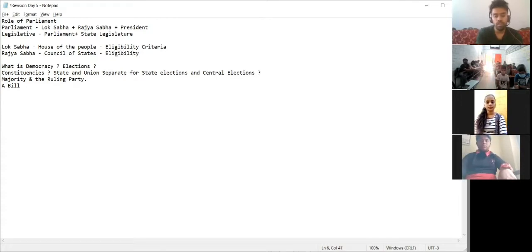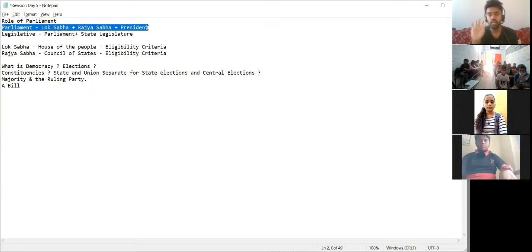So here, when I say above the line Parliament, Lok Sabha, Rajya Sabha, you can give a one liner. Lok Sabha is the lower house, Rajya Sabha is the upper house. Lok Sabha is not a permanent house, it is an elected house. Rajya Sabha is a permanent house. This is a one liner in the second line.